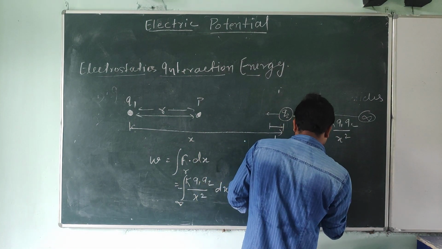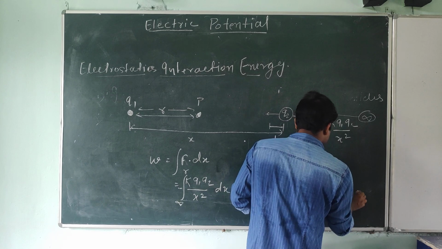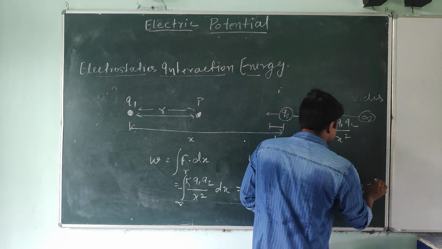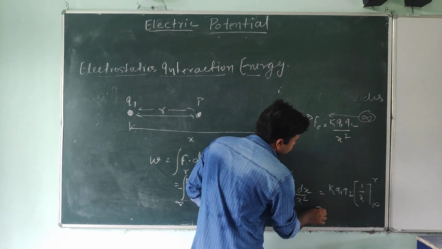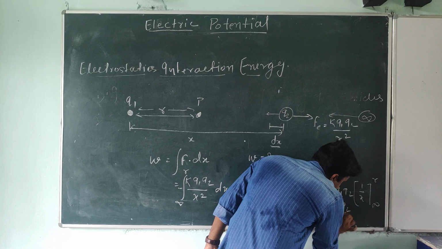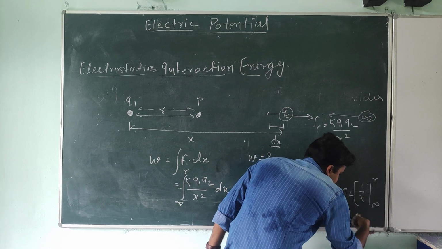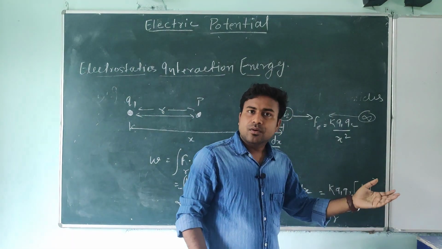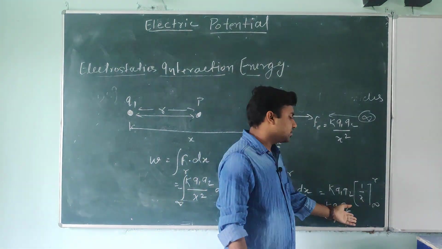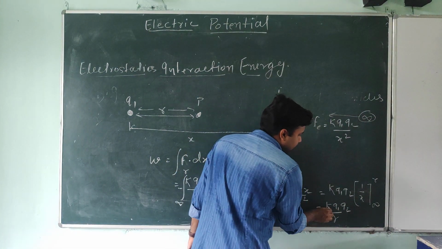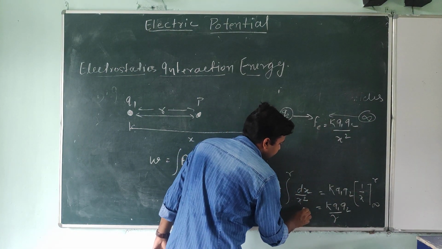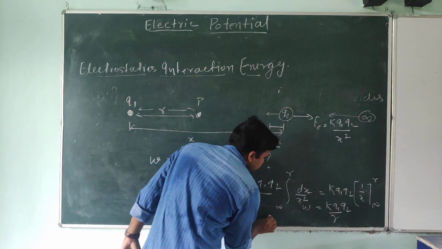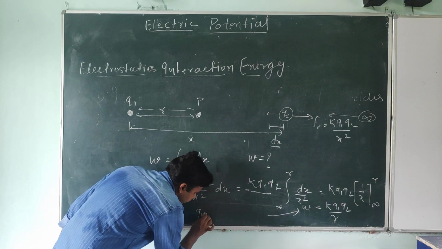So we get k q1 q2 times 1 by x, with the minus sign cancelled, between r and infinity. Putting x equal to r gives k q1 q2 divided by r, and putting x equal to infinity gives 1 by infinity, which is 0, so we don't need to write it. So we get k q1 q2 by r. This is the work done by the external agent, and it is actually the interaction energy.